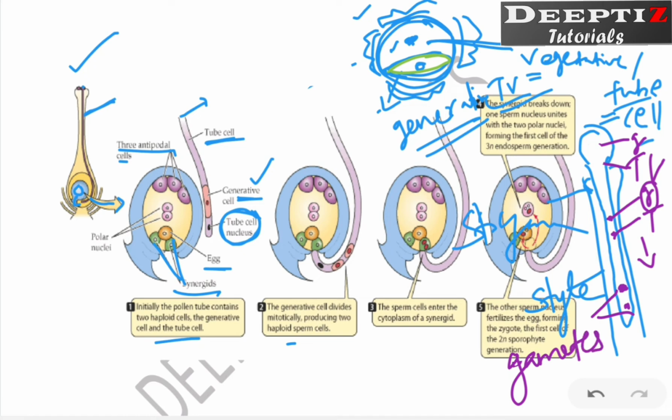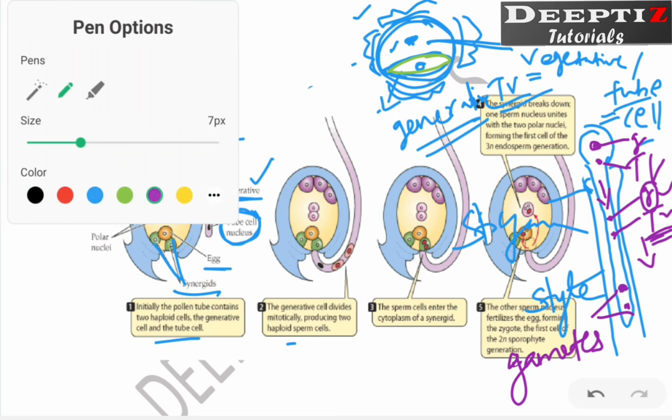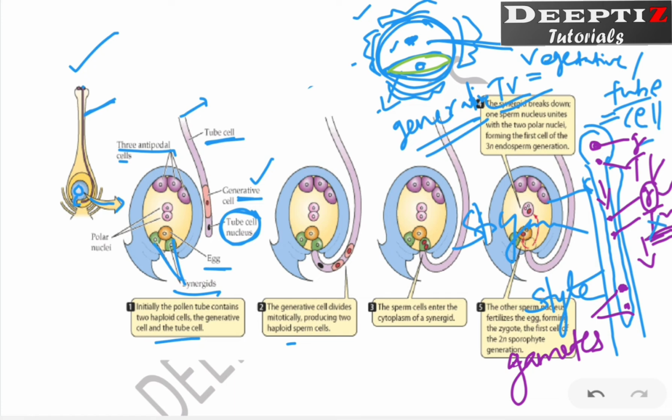Where is the tube nucleus now? This got degenerated. Understand again, in the cell there was a generative nucleus and tube nucleus of the generative and tube cell. It starts moving, it keeps moving. After some time what happened? You will see the same generative as well as tube nucleus. Again after some time what happens? The tube nucleus will disappear and the generative nucleus will divide into two male gametes. You will see two male gametes. From where are they formed?